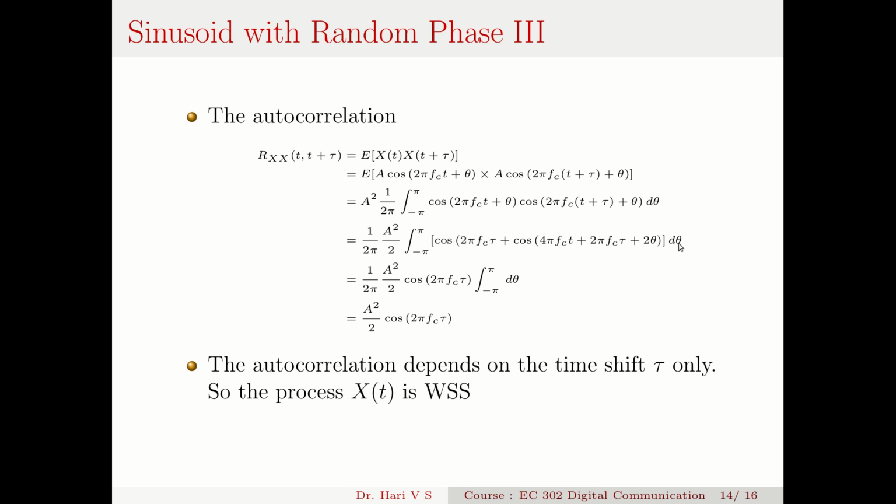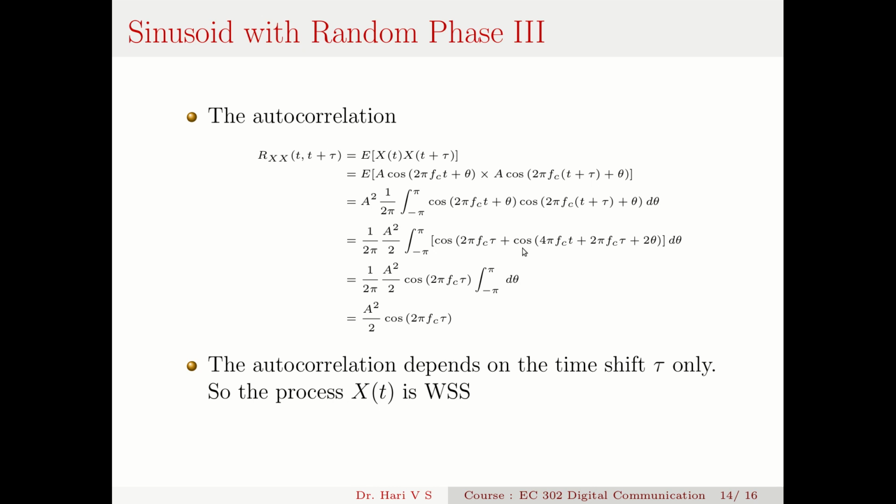Now this cos(2 pi fc tau) is not a function of theta, so I have two integrals. The first integral will be 1 by 2 pi, A squared by 2, cos(2 pi fc tau), integral from minus pi to pi d theta.